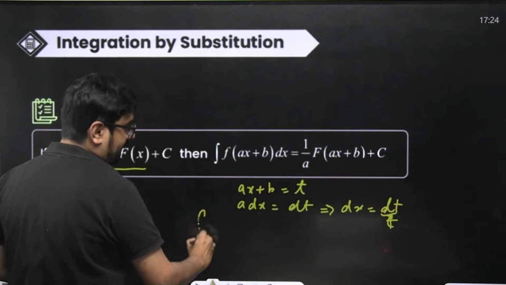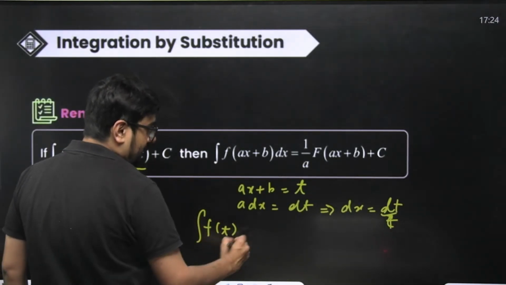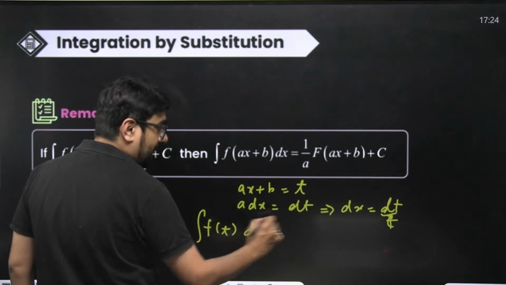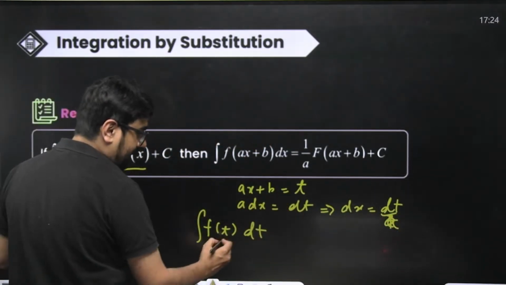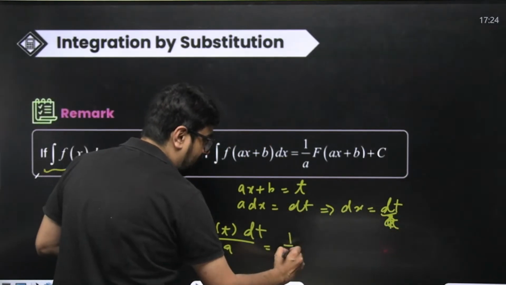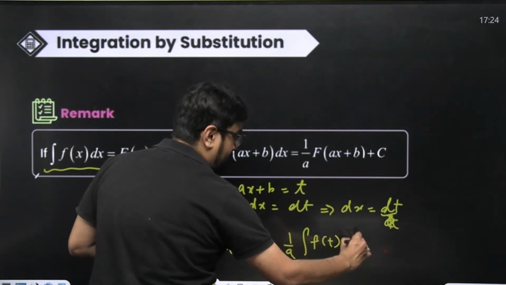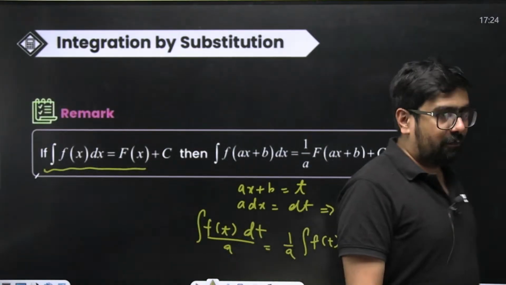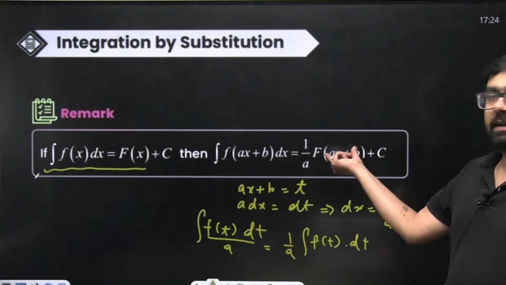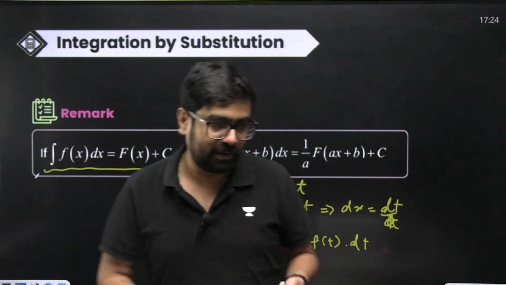So this entire integral will become f of t dt by a. This a will come out and we'll have 1 by a integral of f of t dt. Correct? Same thing that we are getting. What is f of t? f of t will be integration of f of ax plus b, because t is ax plus b. Okay.